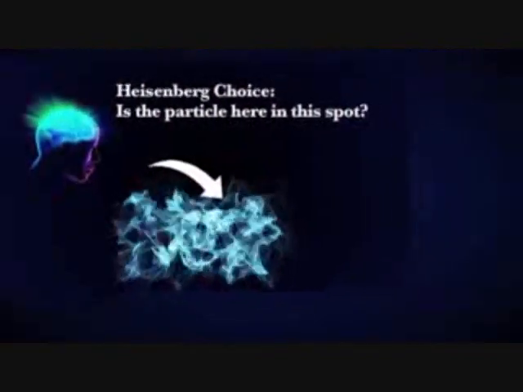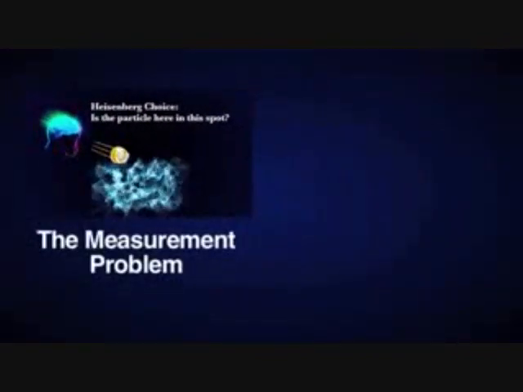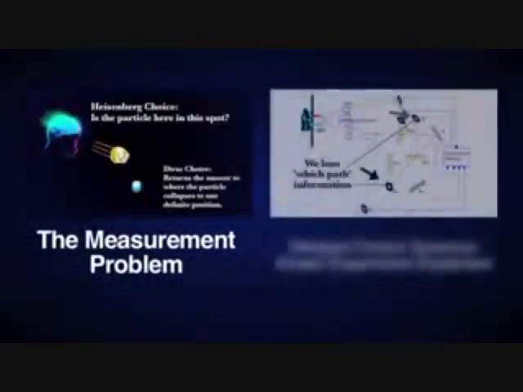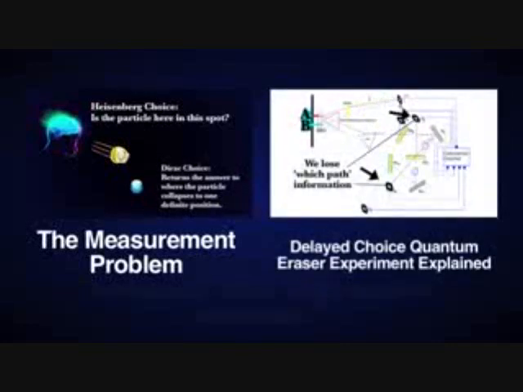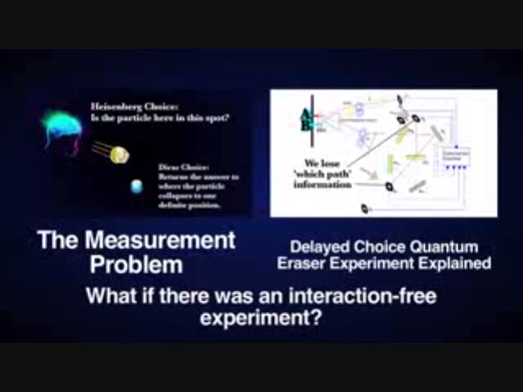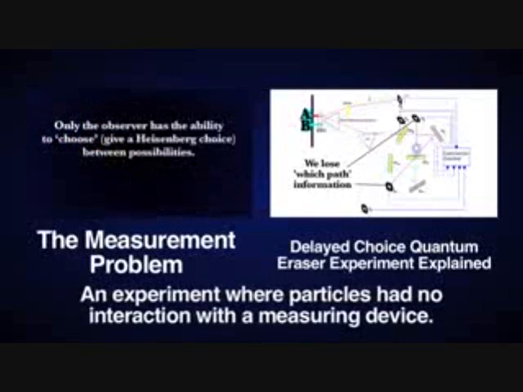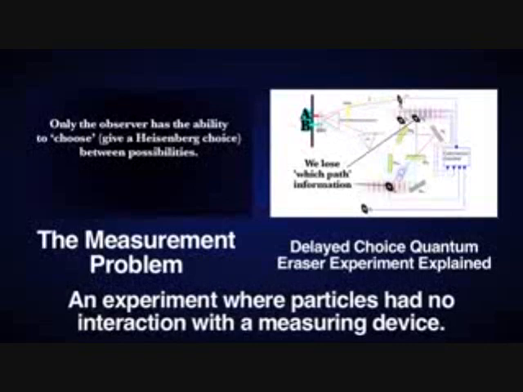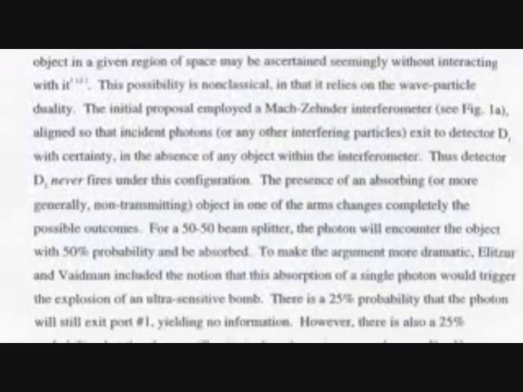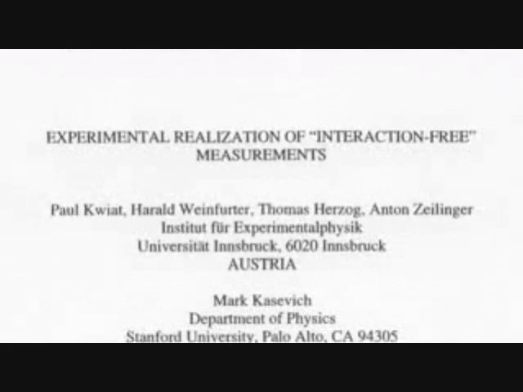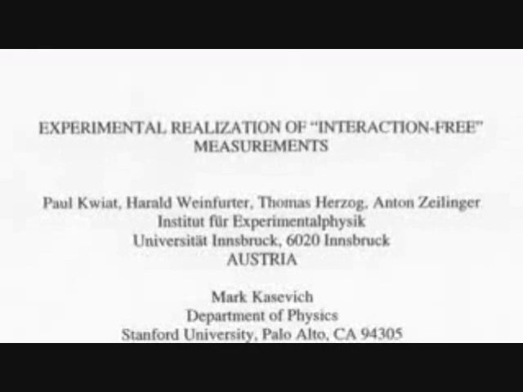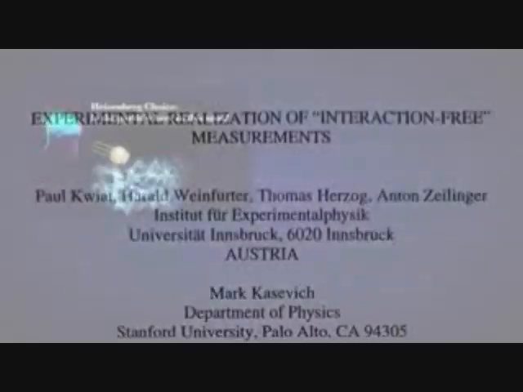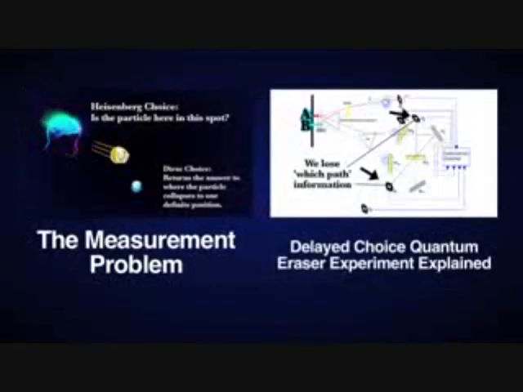We've already dealt with this objection thoroughly in our video, The Measurement Problem, in our video which explains the delayed choice quantum eraser experiment. But what if there was an interaction-free experiment? An experiment where particles have no interaction with the measuring device and collapse is still caused. Well, in fact, there was just such an experiment performed in 1994 by Anton Zeilinger and his team. The paper on the experiment was called Experimental Realization of Interaction-Free Measurements, and they directly demonstrated what we have shown to be the case in other videos.